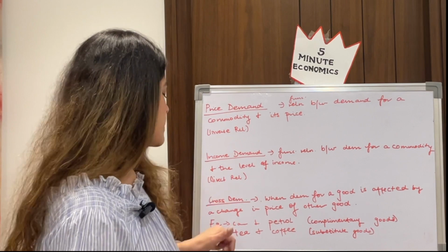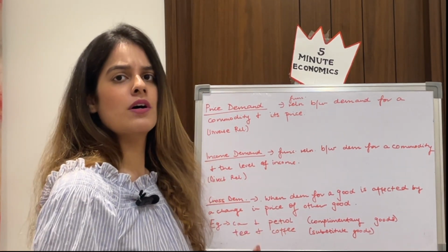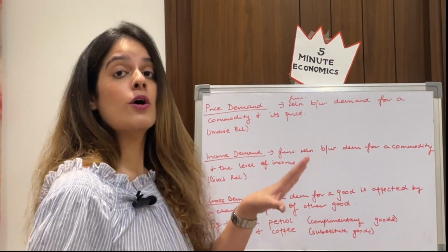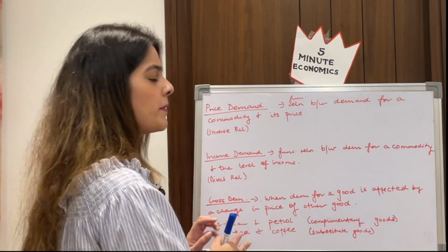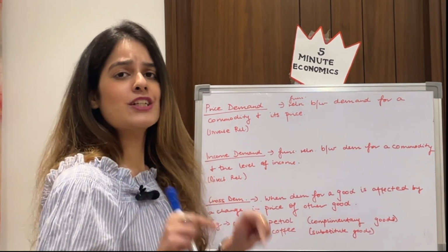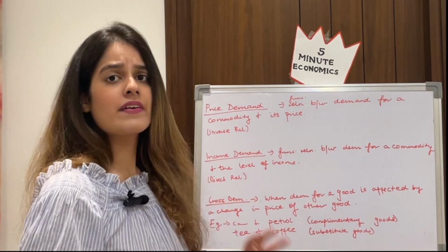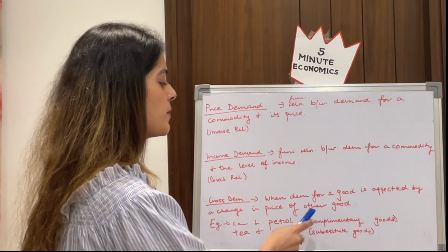Another example for cross demand can be tea and coffee, which are actually substitute goods, basically used in place of each other. Well, I'm not going into very much detail on this topic, because I've already made a very detailed video regarding this particular topic, which is known as types of goods. I'll attach that link in the description below, so watch that video out. I have explained other types of goods, inferior goods, giffen goods, normal goods, as well as complementary and substitute goods in that particular video.